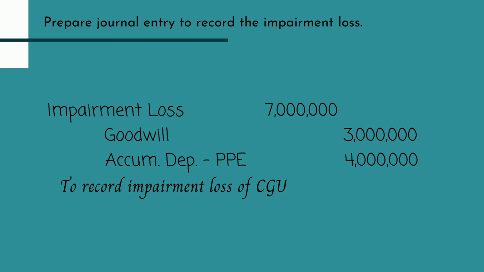For the final requirement, shown on the screen is the journal entry in recording the impairment loss. So we debited impairment loss, which is a total of 7 million, and then we credited goodwill, which is 3 million, and the accumulated depreciation of PPE, a total of 4 million. So this is to record the impairment loss of CGU.